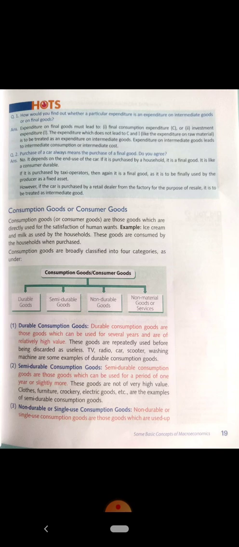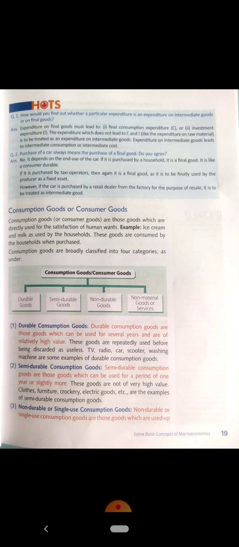Consumer goods are those goods which are directly used for the satisfaction of human wants. That is, consumer goods are those goods which are directly consumed by the consumer for the satisfaction of human wants. For example, ice cream and milk used by households are consumer goods. These goods are consumed by the household when purchased. Consumer goods are broadly classified into four categories: durable goods, semi-durable goods, non-durable goods and non-material goods